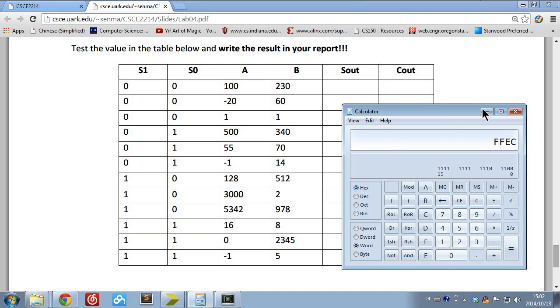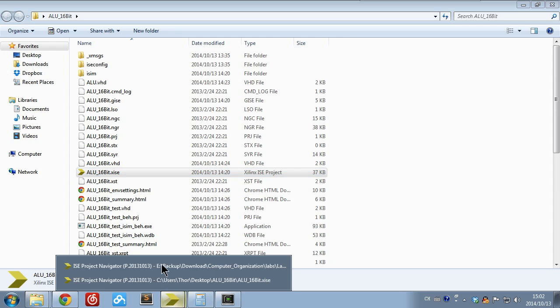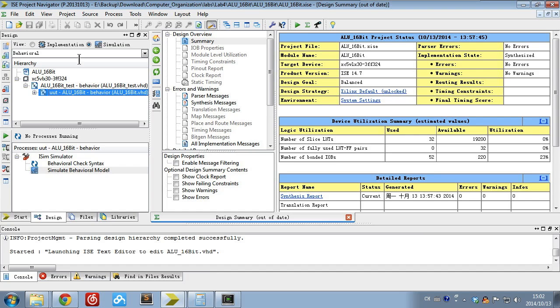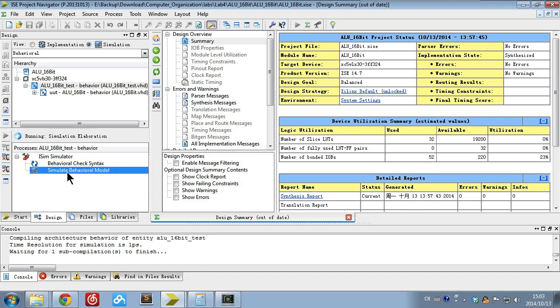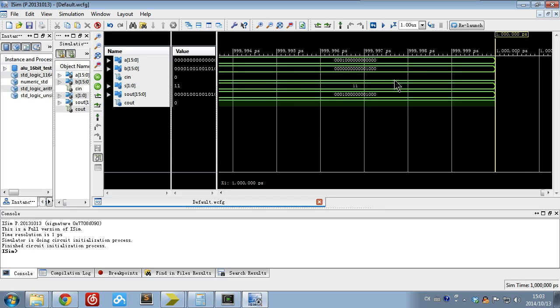Okay, that's how to create a test bench, and after you finish all of them, let me show you the final results. Change the design from implementation to simulation, click the test bench, and don't forget to then click simulate behavioral model. Double click and it's running. For this case, our simulation is longer than before, so we have to change the time.